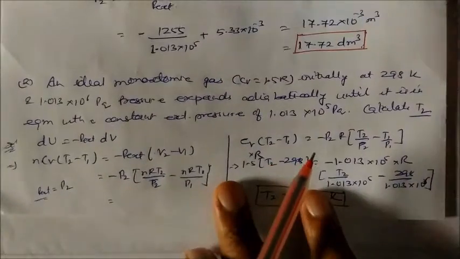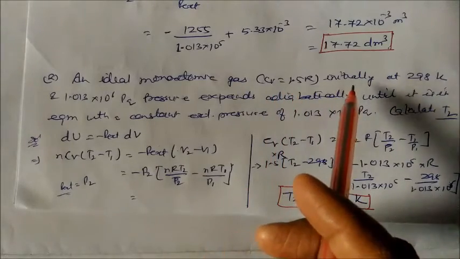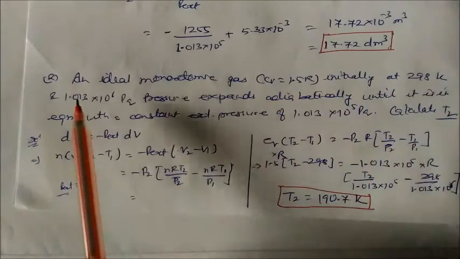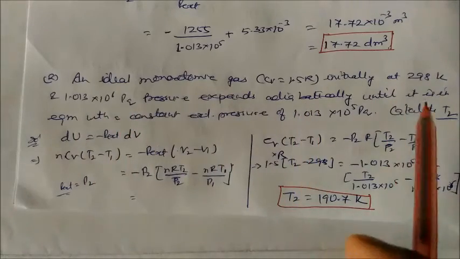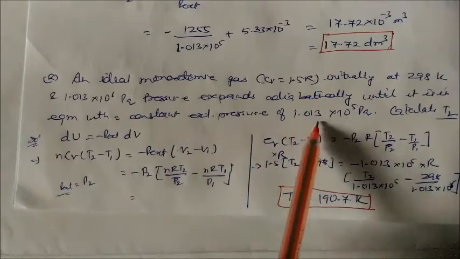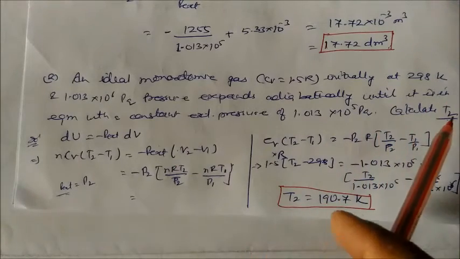Now let us see the second numerical. An ideal monatomic gas, Cv is equal to 1.5 R, initially at 298 Kelvin and this much pressure, expands adiabatically until it is in equilibrium with the constant external pressure of this much. So calculate the final temperature T2.